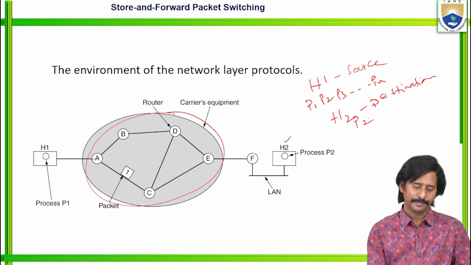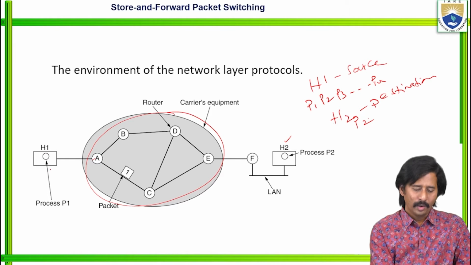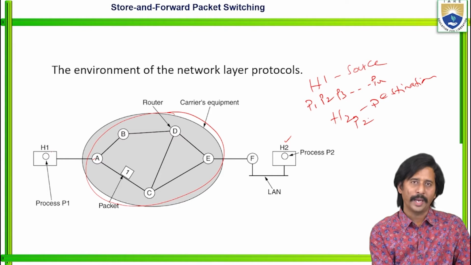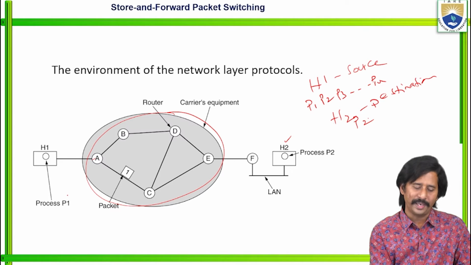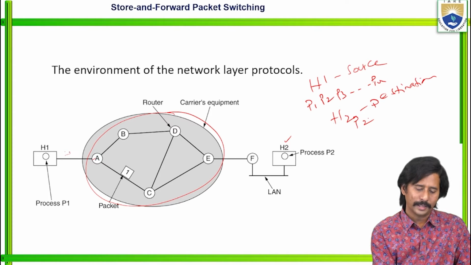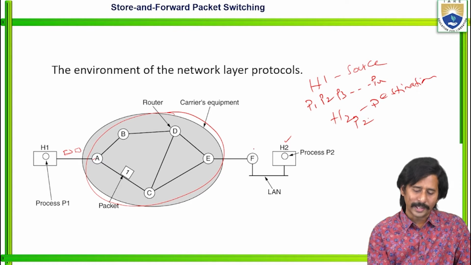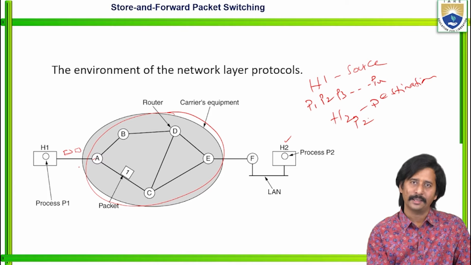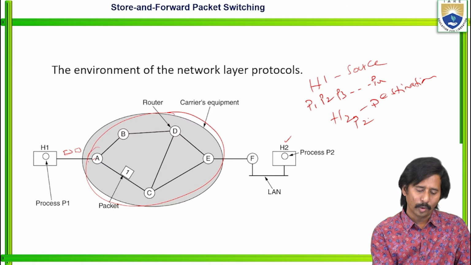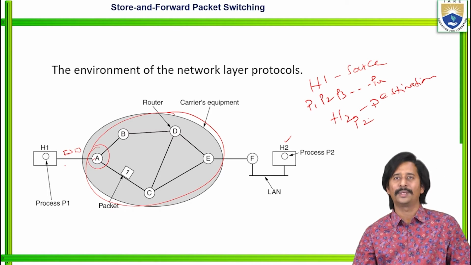Whenever the host executes process P1, the data in the form of packets enters the subnet through node A, or we can call it router A.